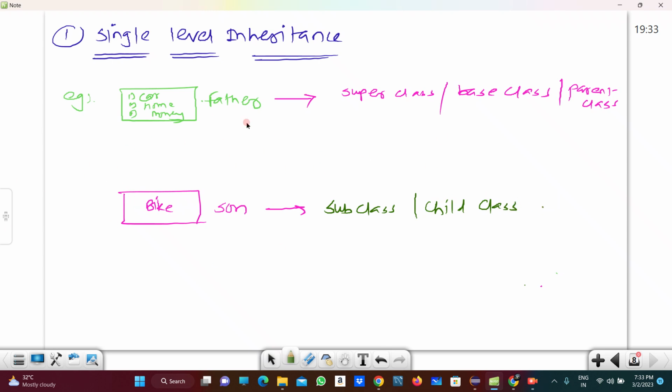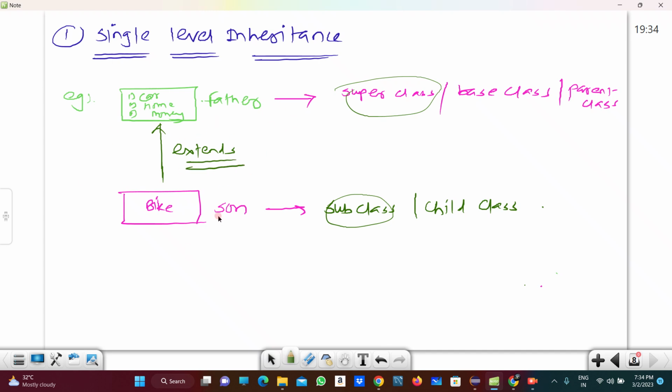So what is meant by this? In single level inheritance, the subclass is acquiring the properties from the superclass by using the extend keyword.